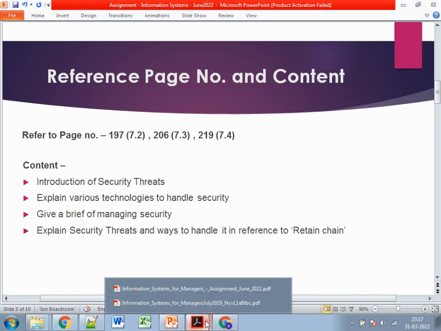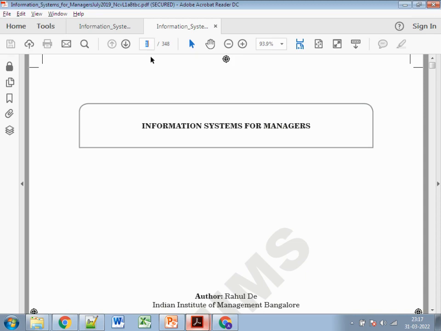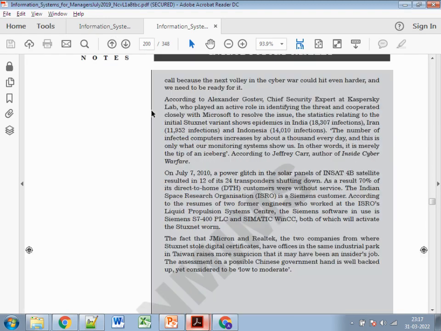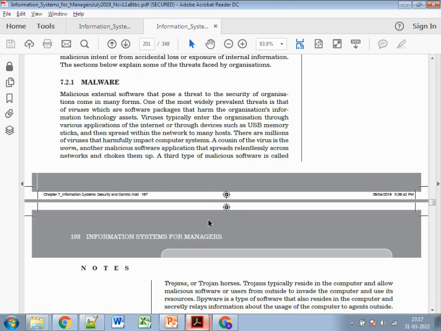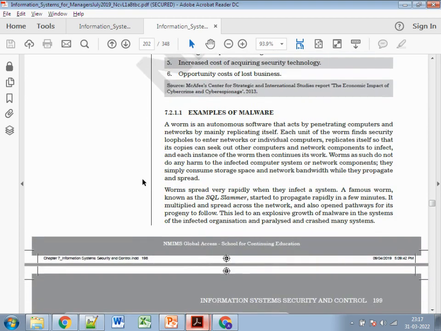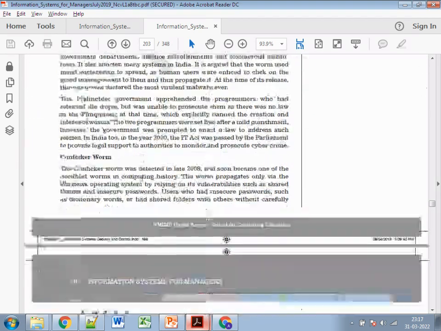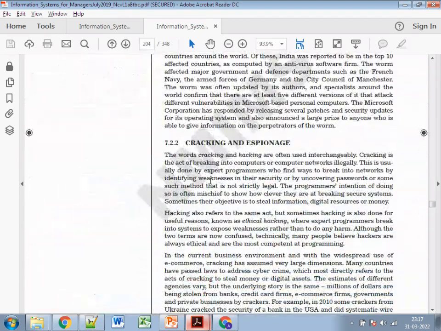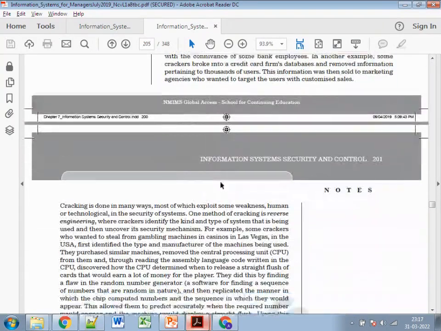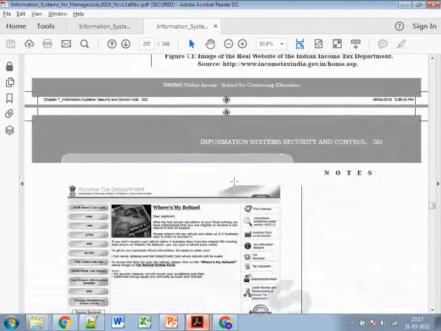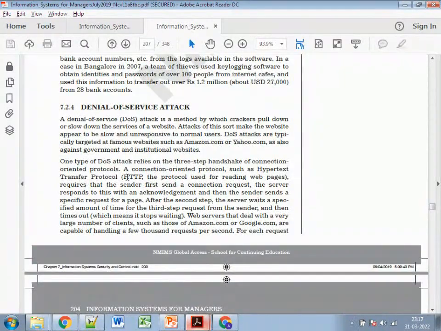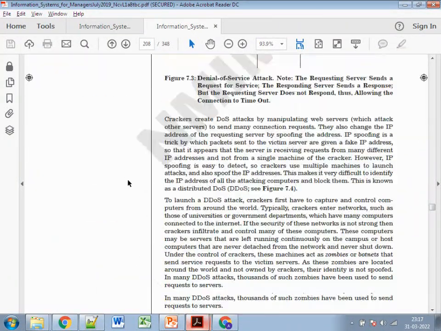So let's see the book, going to page number 197. I think it's yeah, it's threats to the organization. If you see, there are mentioned different types of security threats like malware. Then certain types of malwares are mentioned. Then cracking, espionage. After that, there are phishing attacks, identity attacks, then identity threats, then DOS attack, and after that you will find